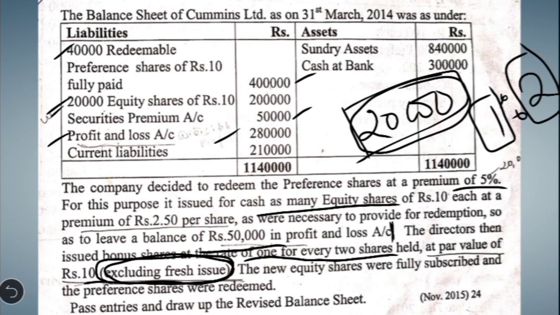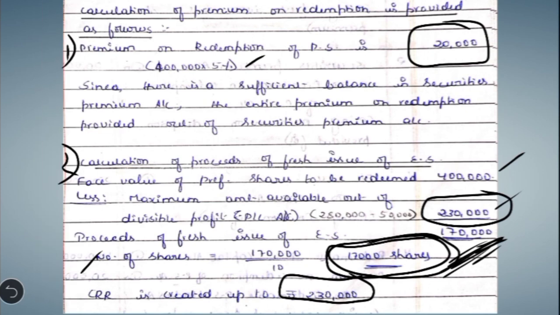Okay, now based on this let us calculate what is the bonus issue. Okay, that is the third working note.